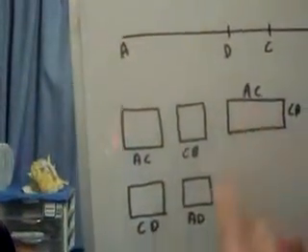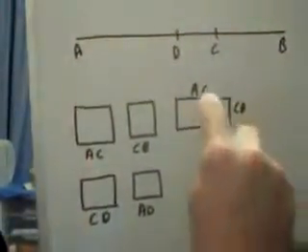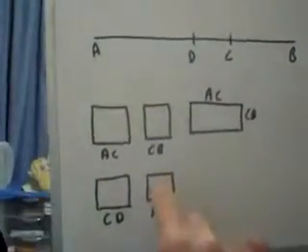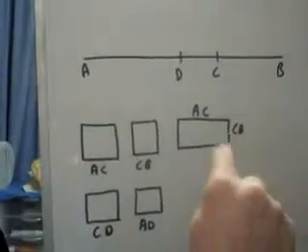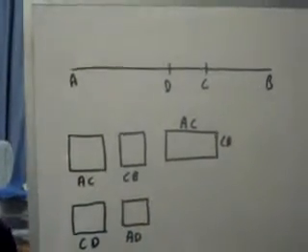Okay. This is less than this. I think you can figure that out by now. Therefore, twice the rectangle AC, CB is less than double the square on AD. So if you multiply that area times 2, and you multiply that area times 2, this is less than this. That makes sense. Alright.